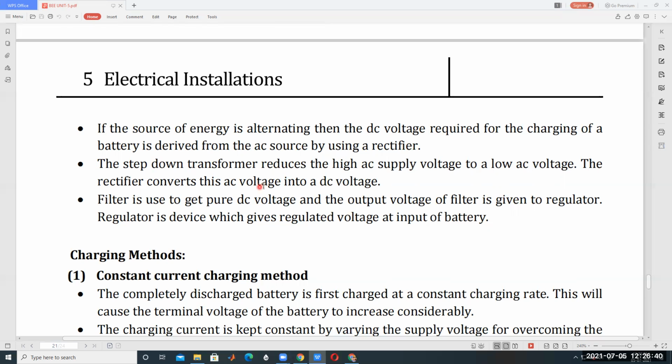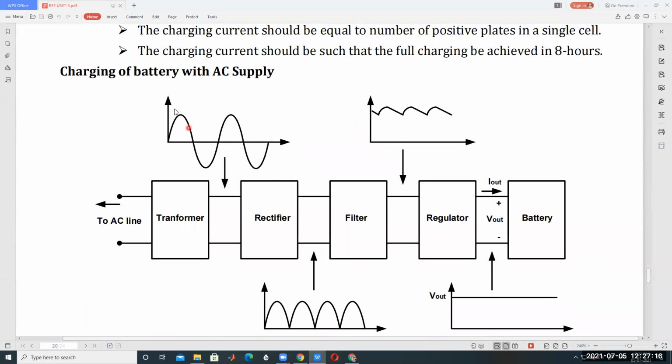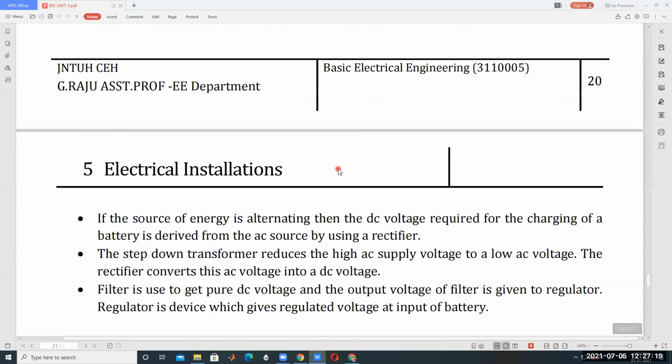The rectifier converts the AC voltage into a DC voltage, and the filter is used to get pure DC voltage, reducing the harmonics. The output voltage of the filter is given to the regulator. The regulator is a device which gives regulated voltage at the input of the battery. So this is about the charging process, charging of the battery with the supply.